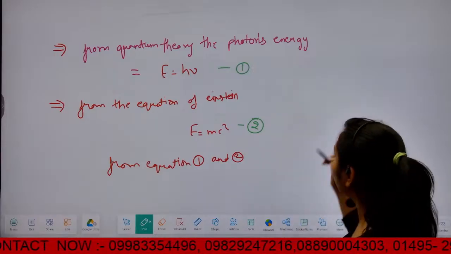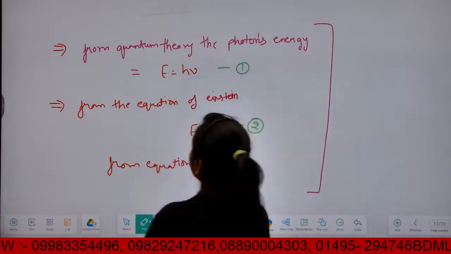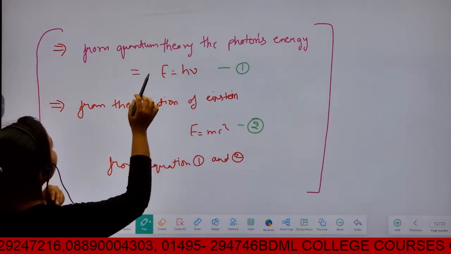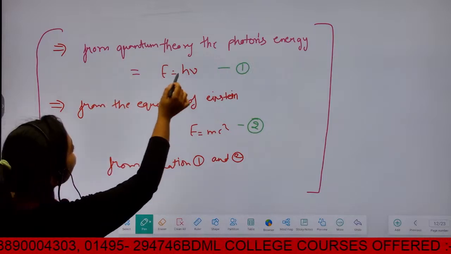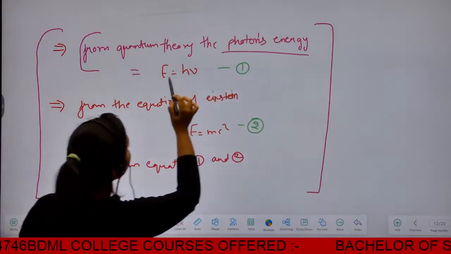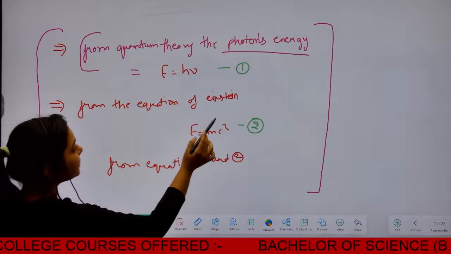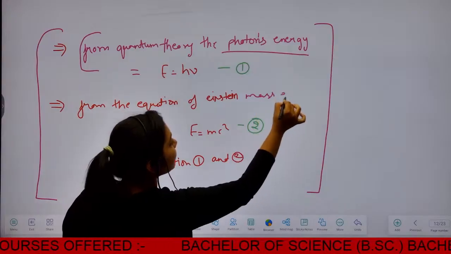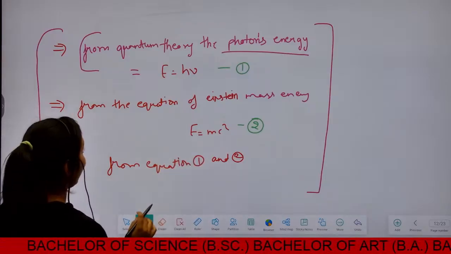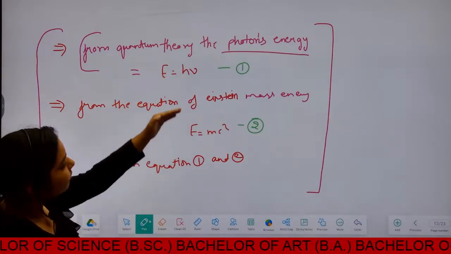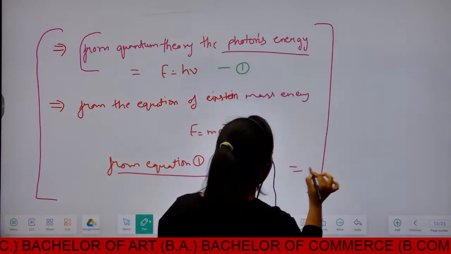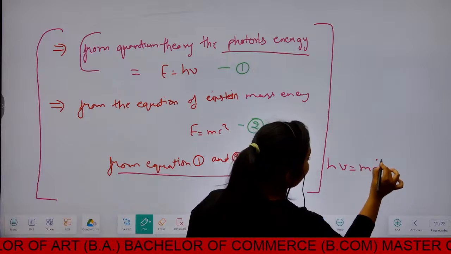From quantum theory, the scientist De Broglie invented an equation. From quantum theory, Planck's energy is equal to h nu. They also take Einstein's mass-energy equation, which is E equals mc squared. From these first and second equations, they make another equation: h nu is equal to mc squared.